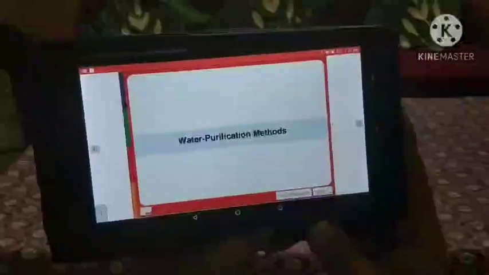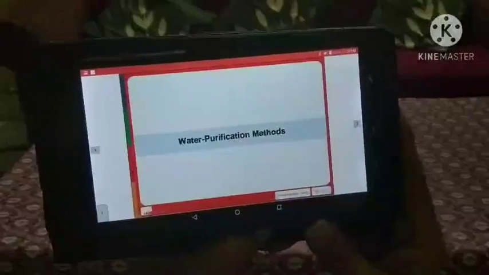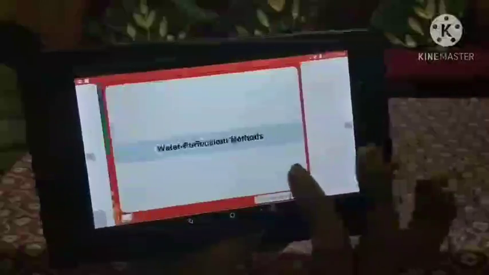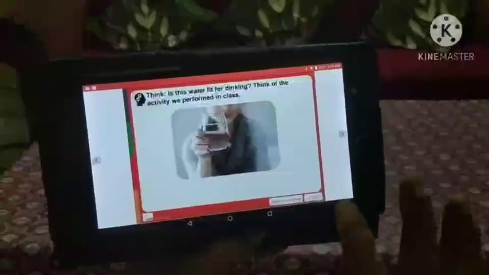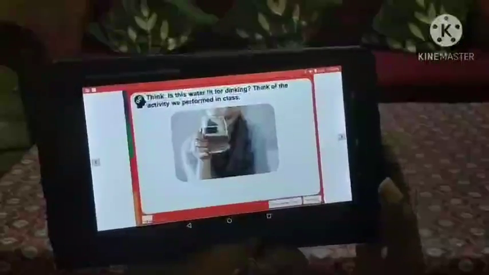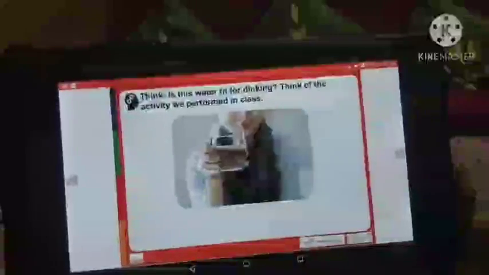Students, in this video we will learn about water purification methods. Look at this water. Is this water fit for drinking?